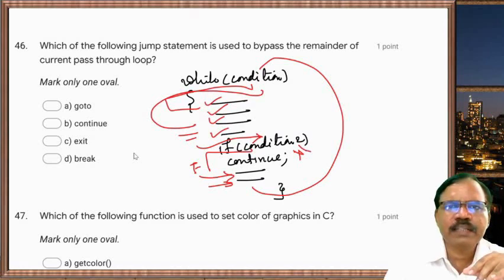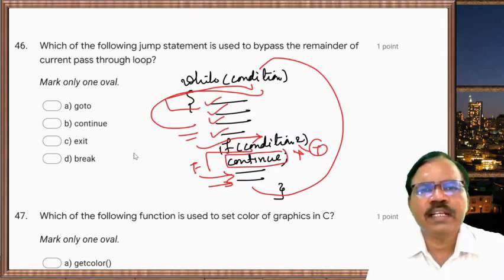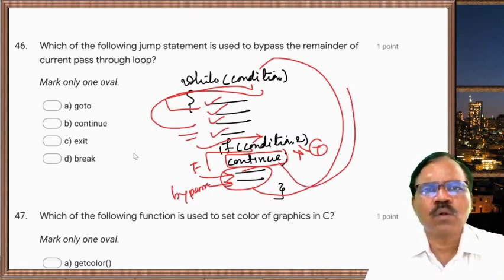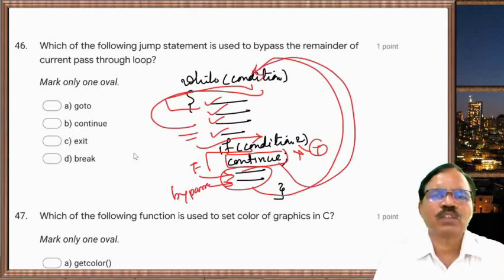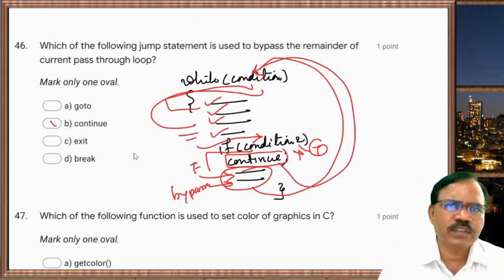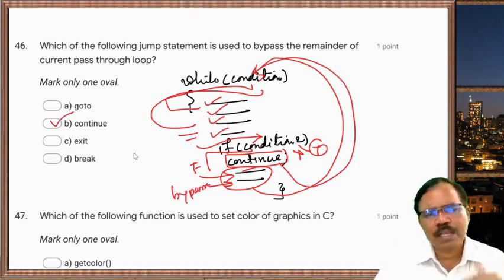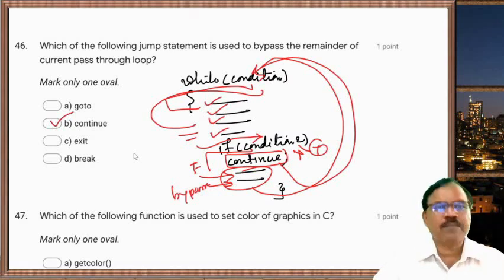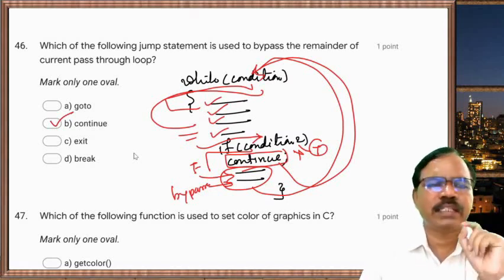If condition becomes true, then continue is evaluated. When continue is evaluated, these statements are bypassed, means they are not evaluated, control will go directly back. So continue statement bypasses remaining statements in the loop when that continue statement is executed.